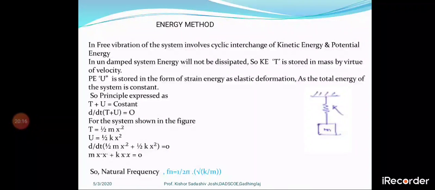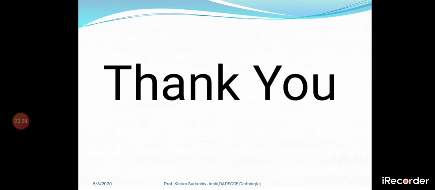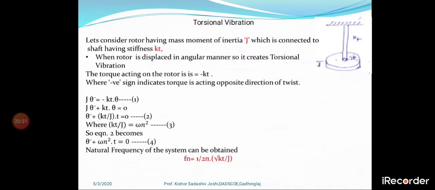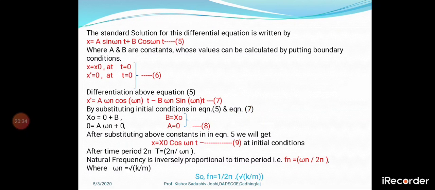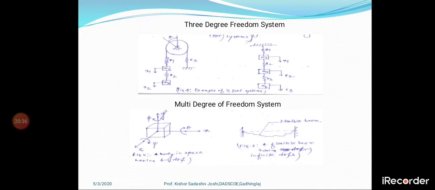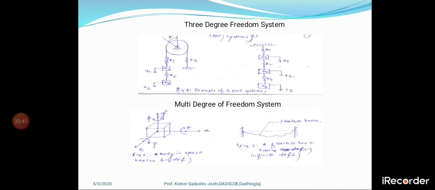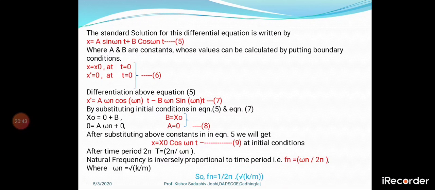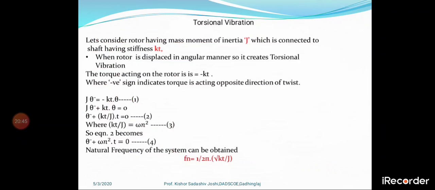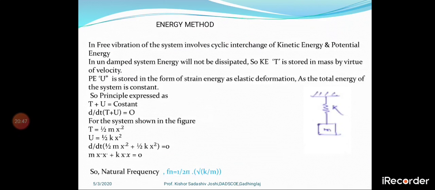Again here, if we find the natural frequency, it will be the same, Fn is equal to 1 by 2 pi root of k by m. This is the energy method. This is about the first unit of your system, that is the single degree of freedom system. I hope you all got this. Regarding problems, I will solve the problems next. Thank you all.